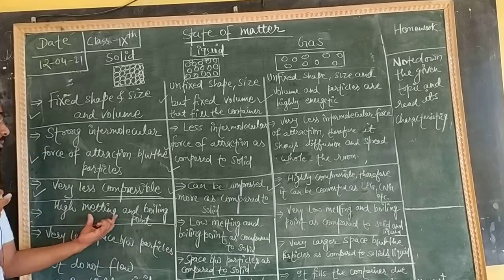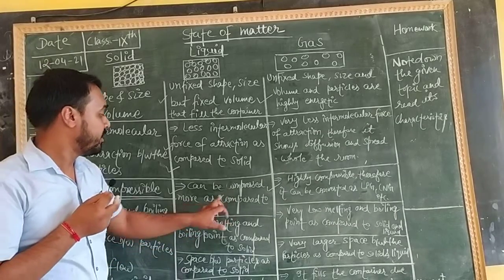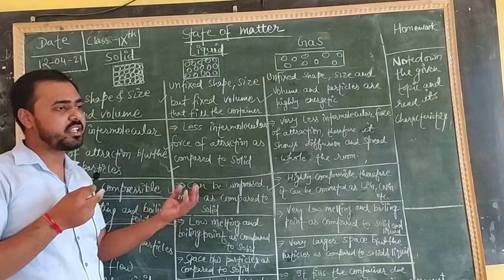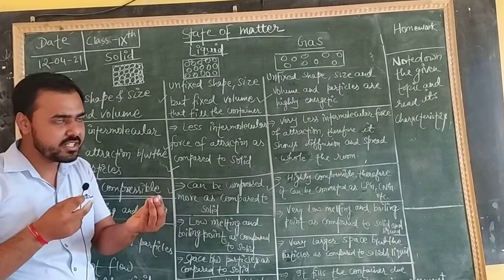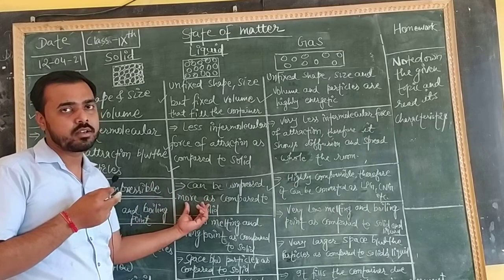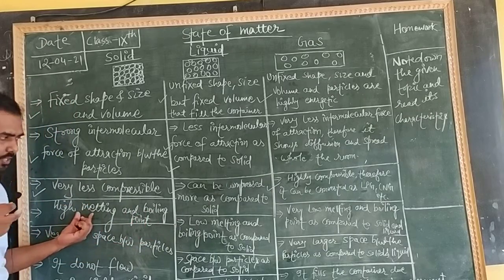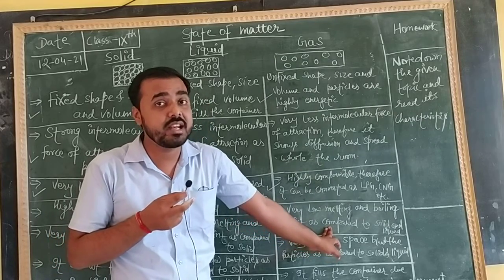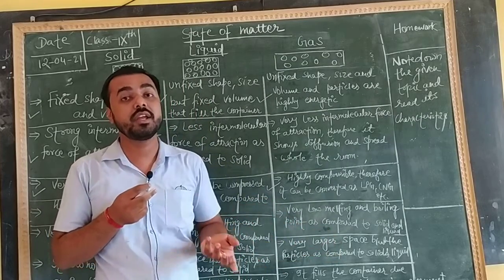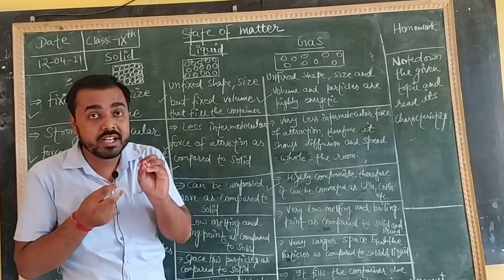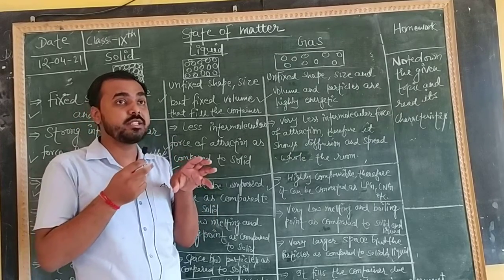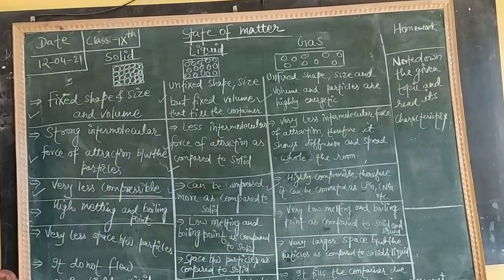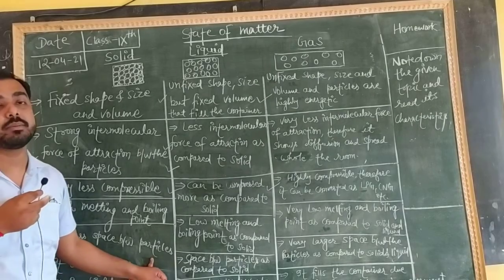So here I have written high melting and boiling point, but in liquid it is less as compared to solid, because it is already a liquid. If you start supplying heat, what will happen? It will start boiling faster as compared to solid. And in gaseous state, the particles are already very energetic, highly energetic. If we start giving more heat, what will happen? The kinetic energy due to heat will increase and the gaseous particles spread even faster than before. Clear? Now the next topic is very less spaces between the particles.